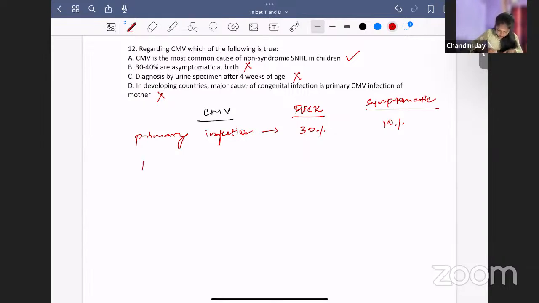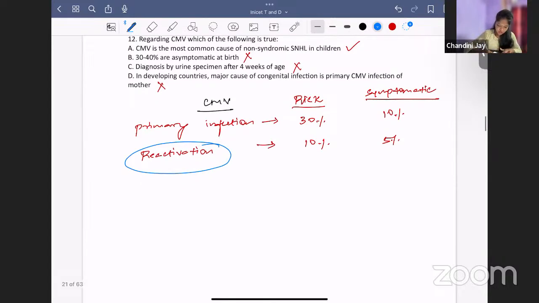Now coming to the next thing: reactivation of latent infection. In reactivation, the risk of transmission is only 10%, and only 5% will be symptomatic. So this you should know. Though in primary infection the risk is more, the most common thing that affects the mother is reactivation, not primary infection. Reactivation is more common than primary infection. Clear? So reactivation is a major cause of CMV infection in the mother. This you should know.